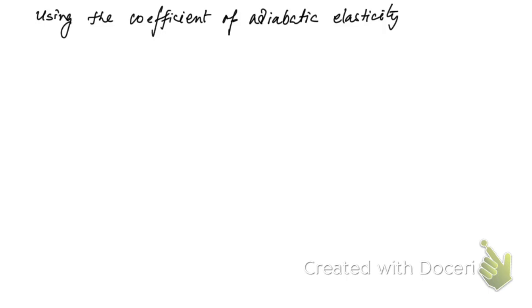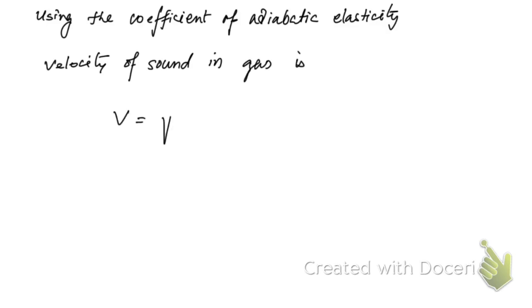Now what we're going to write: the velocity of sound in gas is V is equal to root over, now instead of B_I we're going to use the symbol B_A, right? So let me write within brackets B_A by rho, which is the density of the gas.